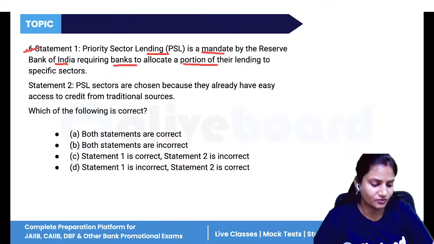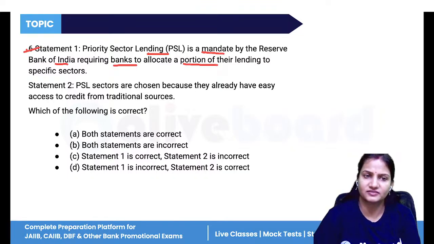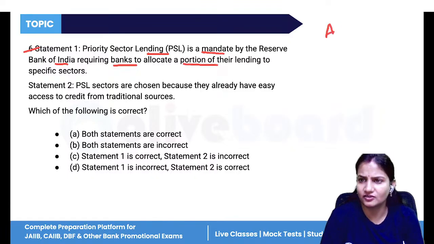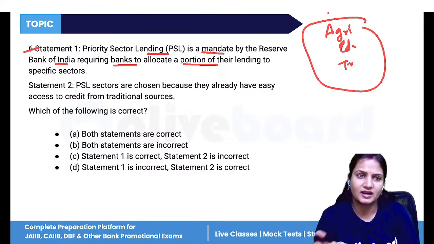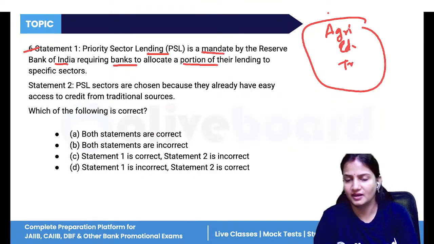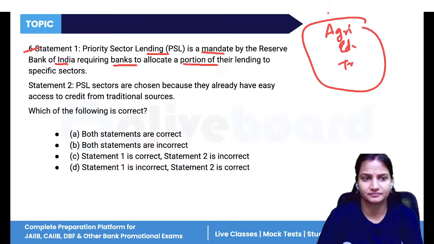So RBI has told every bank that you have to keep your money aside for priority sector lending. These are categories like agriculture, then education, then transport, conveyance. There are many different categories. These categories come under priority sector lending, and it is mandatory for banks to lend to these sectors.